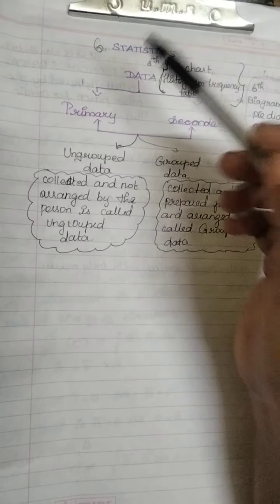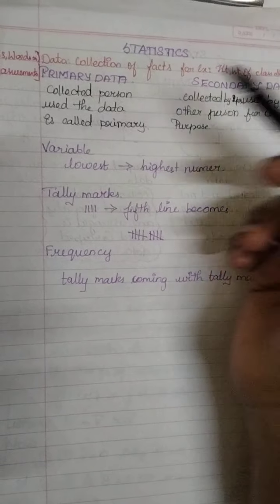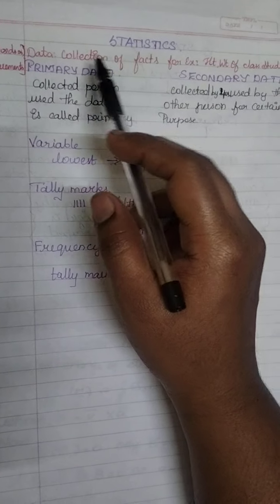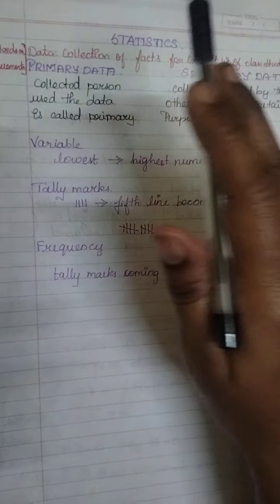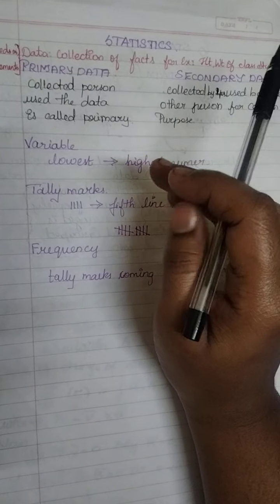Okay, so data. What does data mean? See, data is the collection of facts. Data is the collection of facts. It is nothing but we are going to collect all the information.